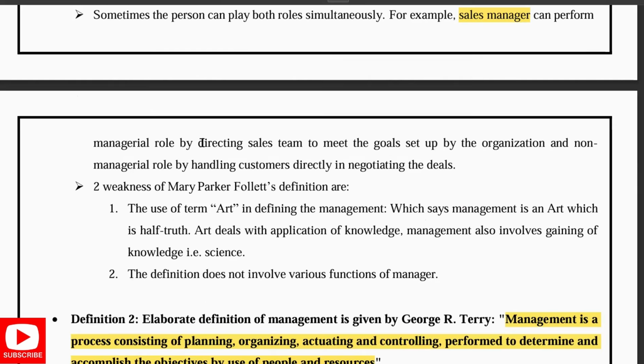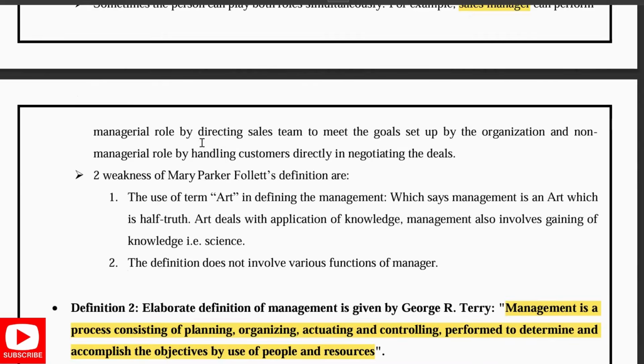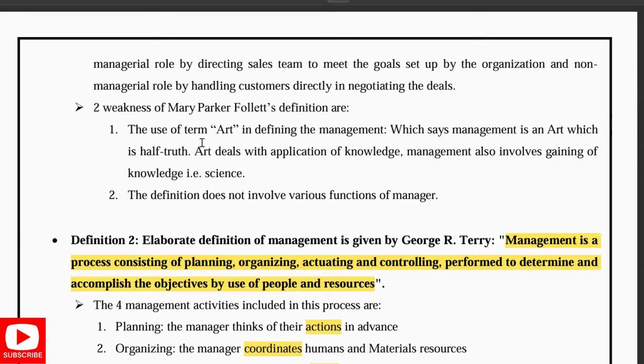Then why did this definition not agree? This is because art is nothing but a half truth. That is application of knowledge. Management also involves gaining of knowledge. That is science. So this definition will not cover the various functions of a manager. So this is not that correct.